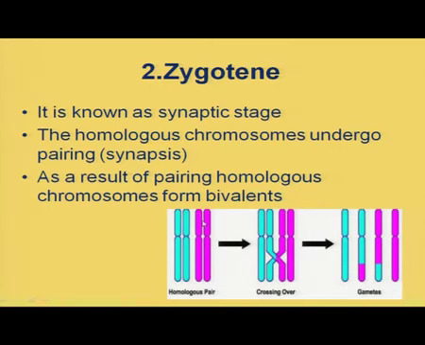Now, after synapsis, when you are observing, you can see that they are a group of 2, and this group of 2 chromosomes we will call it as bivalent. Valency shows number and bi means 2. They are 2 chromosomes, but they will be seen as a single pair. So, we will call it as bivalent.